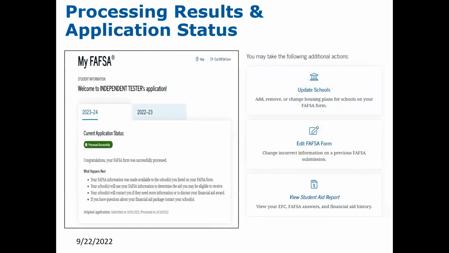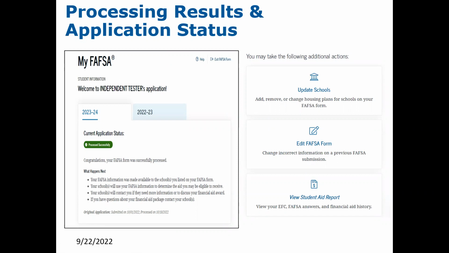Once the student has been notified that their FAFSA has been successfully processed, they may log back into the FAFSA form, and they may view the processed results if they want to. If the student does not need to go in and add any more schools or make any corrections to the FAFSA form, they do not need to go back into the FAFSA application potentially until next year when they do the renewal application.